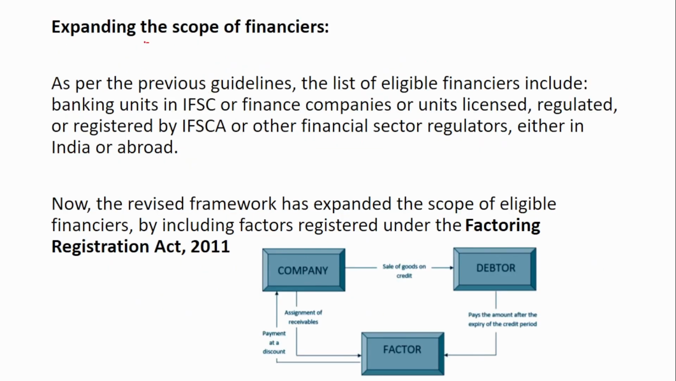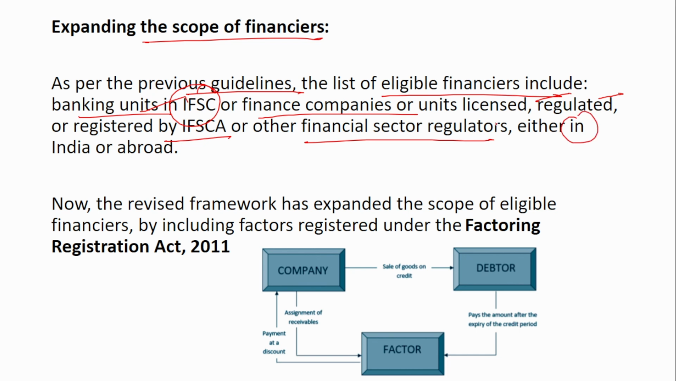Next is expanding the scope of financiers. So as per the previous guidelines, the list of eligible financiers include banking units in IFSC or finance companies or units licensed, regulated or registered by the IFSCA or other financial sector regulators either in India or abroad. So these are the various financiers that are now in the IFSC. Now, they have planned to expand the scope to include factors registered under the Factoring Registration Act. So now even factors will be included as a financier in IFSC.